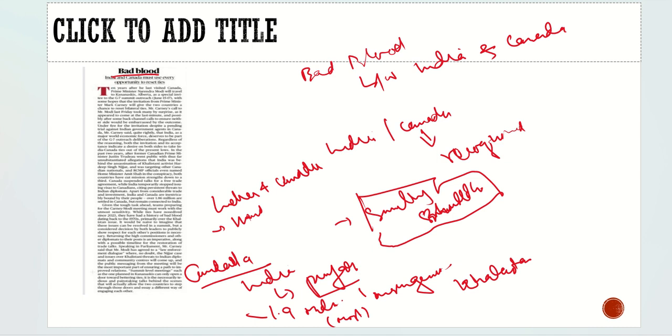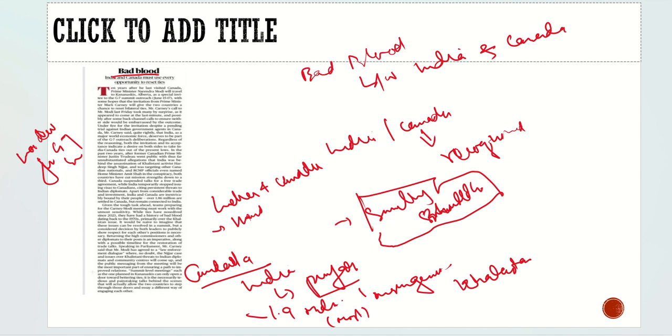But there are some changes with respect to it. What are the changes? The Trudeau government got replaced by another government, and one piece of good news is that they have invited India for the G7 summit. So here we need to know how it can be an opportunity. The article says it can be an opportunity for us to end this bad blood between India and Canada. Canada is one of the major powers in the world, and we cannot afford to lose them.